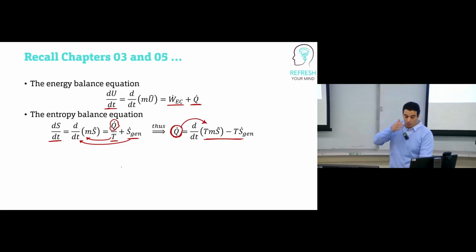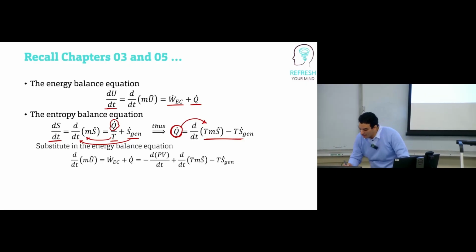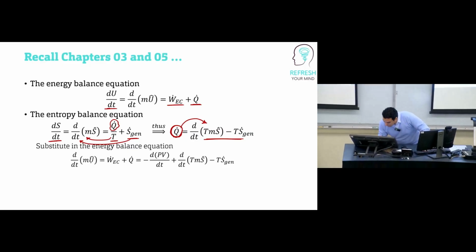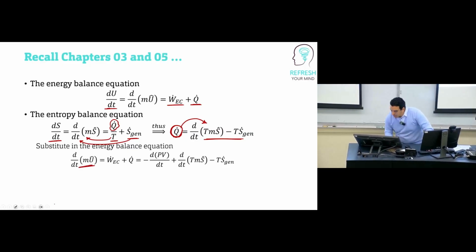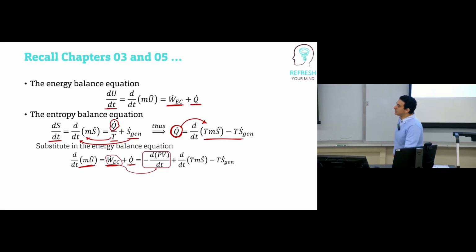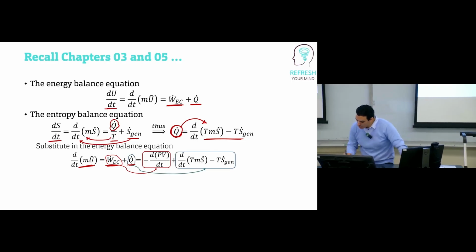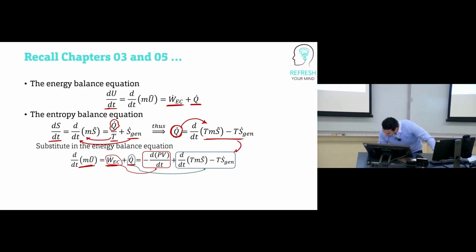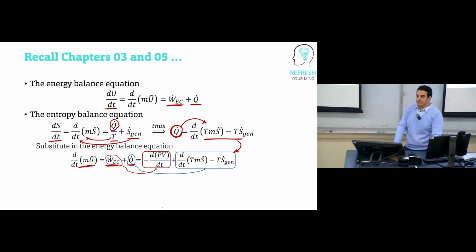And now we start to put all of these equations together. So we have dU/dt, the change of internal energy, equal to the work of expansion and contraction plus Q. What is the work of expansion and contraction? Negative P dV/dt, the general equation for work of expansion and contraction. What is Q? All of this from the entropy equation.